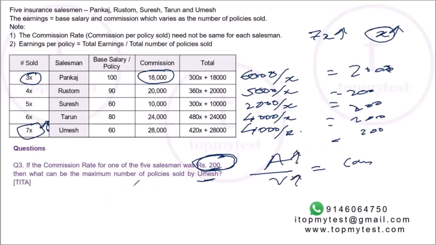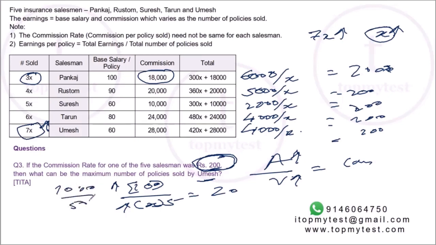For example, if I say some number divided by x equals 20, and I want to increase the value of x, I need to increase the value of the numerator. So, for example, if I put 100 here, x will become 5. If I put 1000 here, x will become 50. So, as the value of numerator increases, the value of the variable increases. You can plug in values and check.